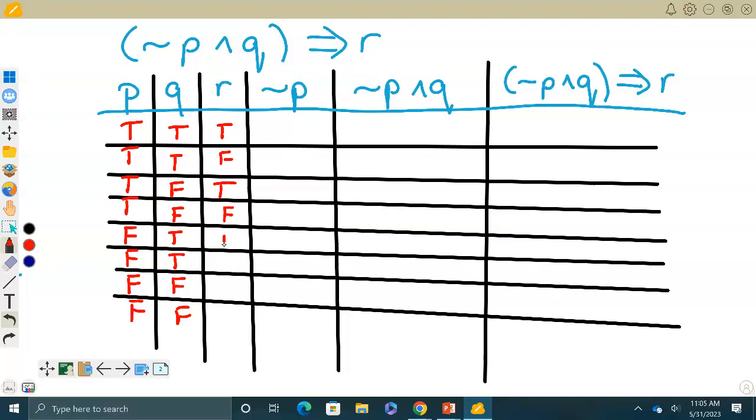TFT, FT. Okay, so now we're gonna do the opposite of P. The only thing we're gonna do is look at this P column and change to the opposite. Do you agree? Are you okay with that? So this will be all F, and then this will be true, true, true, true. All right, so that's that column. One column at a time. Done with that.